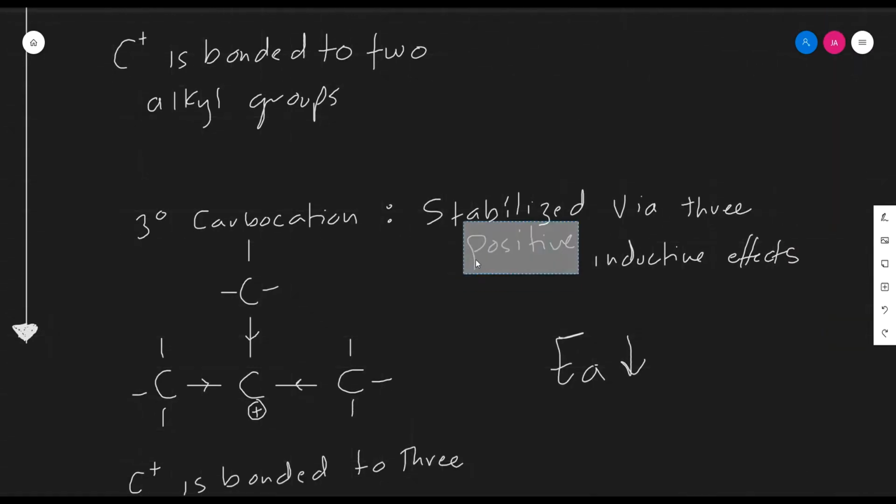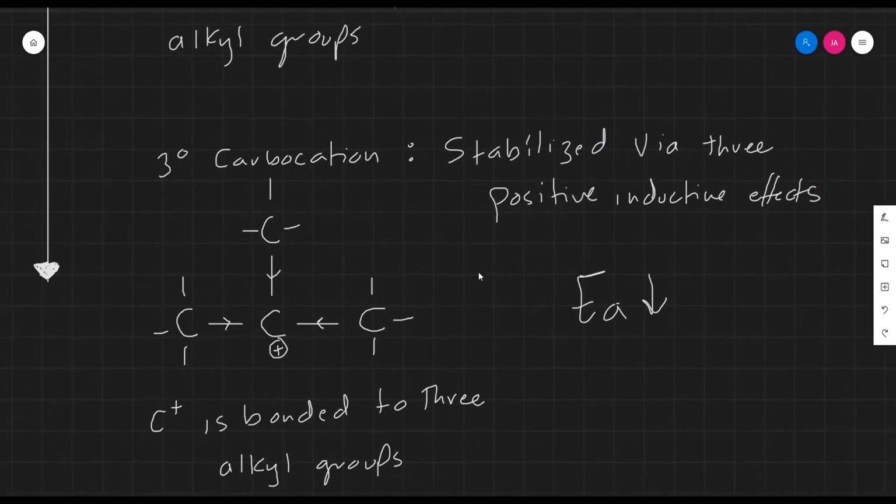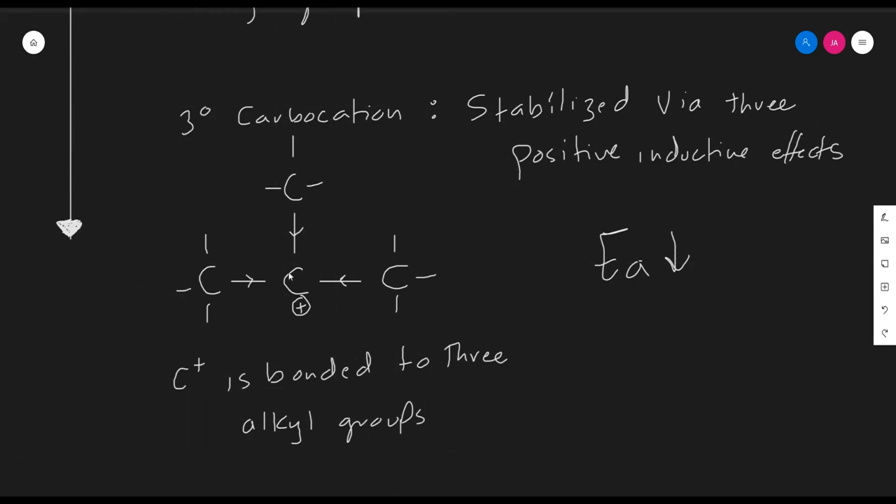A tertiary carbocation intermediate, on the other hand, is an intermediate in which the carbon bearing the positive charge is bonded to 3 alkyl groups, as seen here, 1, 2, and 3 alkyl groups, and thus can stabilize its positive charge via 3 positive inductive effects by attracting 3 bonding pairs of electrons from neighboring alkyl groups, spreading the positive charge over 3 alkyl groups.